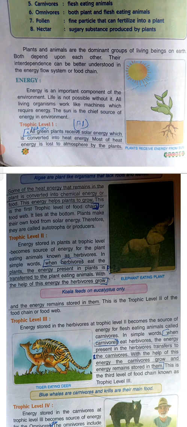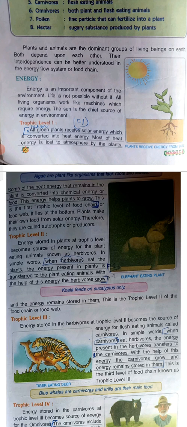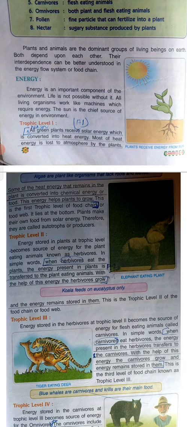So when carnivores eat herbivores, the energy present in the herbivores transfers to the carnivores. With the help of this energy, the carnivores grow and energy remains stored in them. This is the third level of the food chain, known as trophic level 3. So this is the third level where the carnivores get the energy after eating the herbivores from trophic level 2.